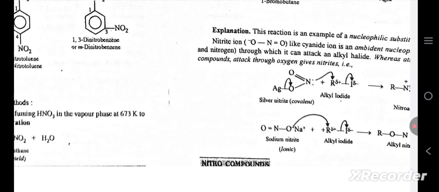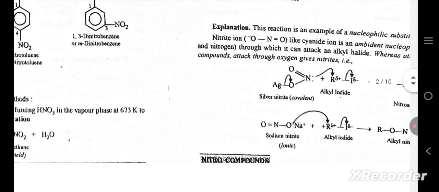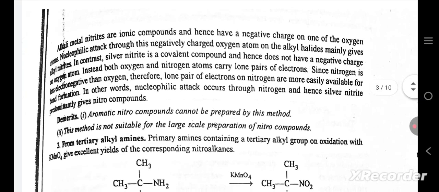Nitrite ion, like cyanide ion, is an ambident nucleophile and can attack an alkyl halide through nitrogen, which gives nitro compounds, whereas attack through oxygen gives nitrites. Alkali metal nitrites are ionic compounds and hence have a negative charge on one of the oxygen atoms. Nucleophilic attack through this negatively charged oxygen atom on the alkyl halides mainly gives alkyl nitrites.